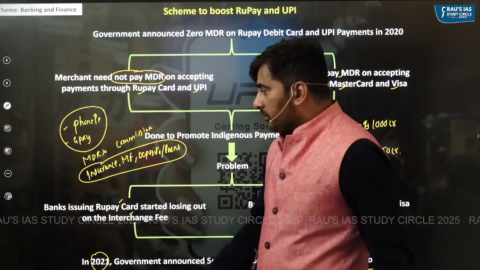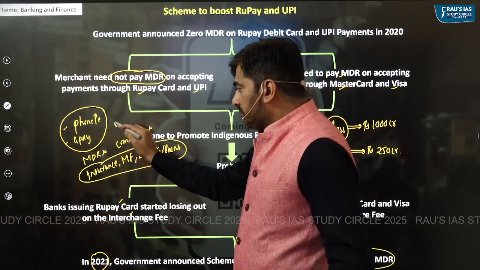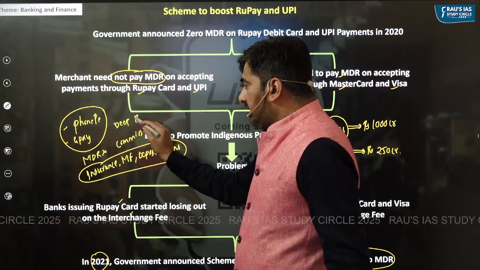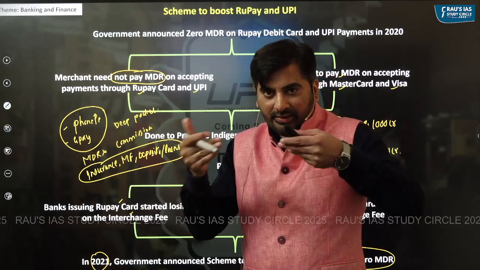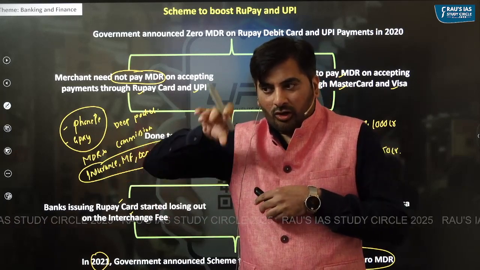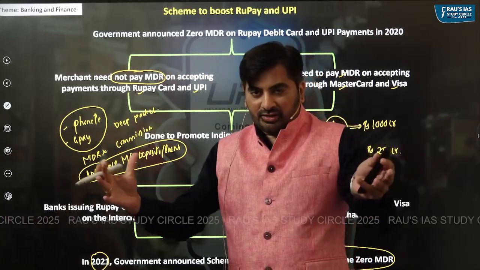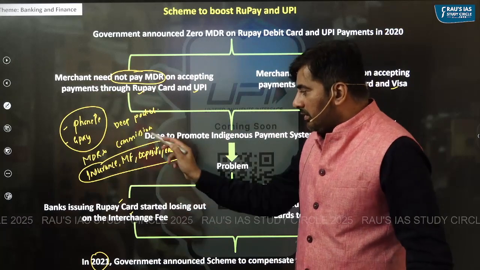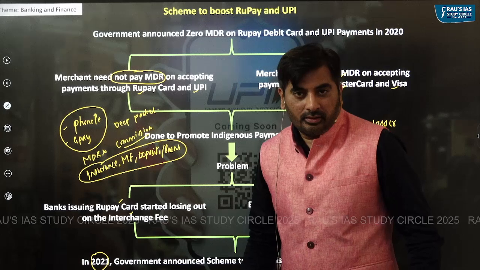So think of PhonePe and GPay. They have deep pockets. Because they have deep pockets, they have made huge investment in attracting customers. Even though they are not earning anything on UPI payments, because of the large customer base, they are earning huge amount of commission on all these financial products.